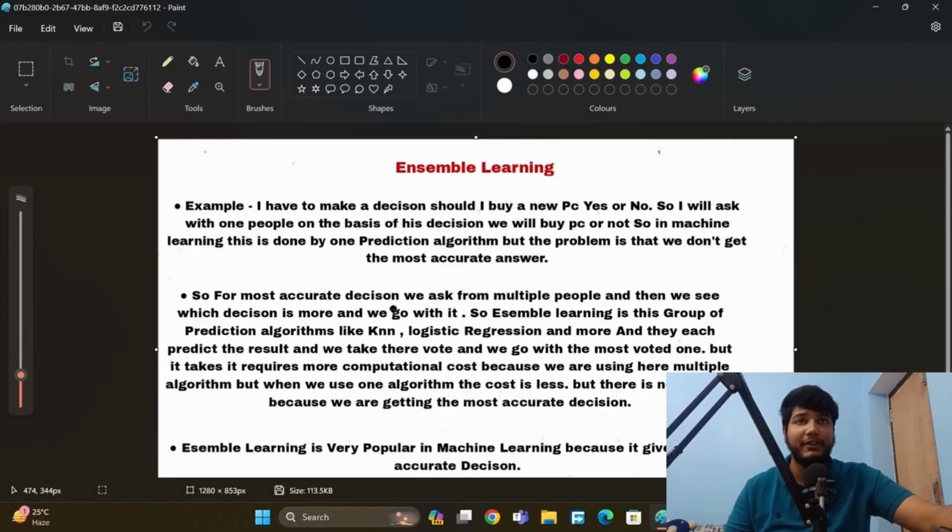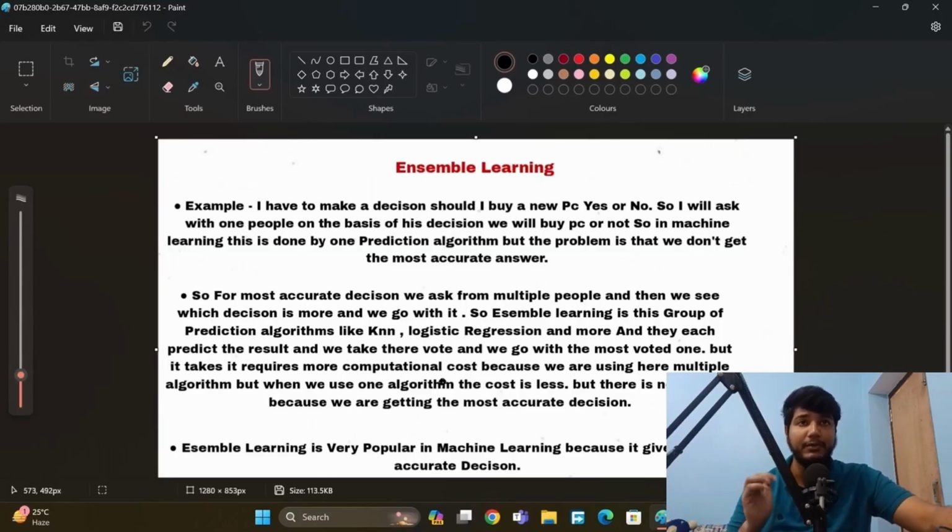For the most accurate decision, we ask multiple people and then we see which decision is more common. Some people give yes, some no, and the most common decision will be yes, for example. So we go with it. Ensemble learning is a group of prediction algorithms like KNN, logistic regression and more. They each predict the result and we take their vote and we go with the most voted one.